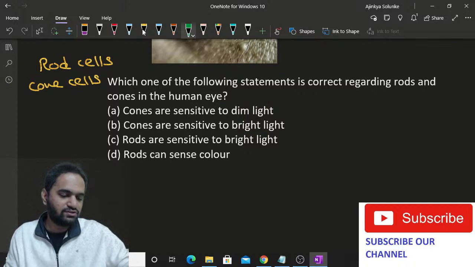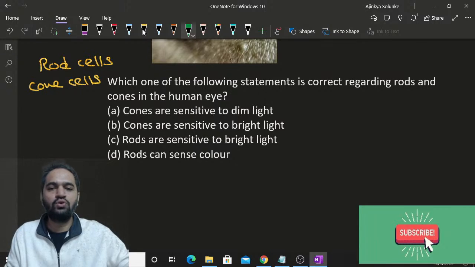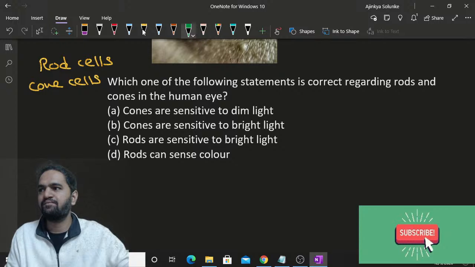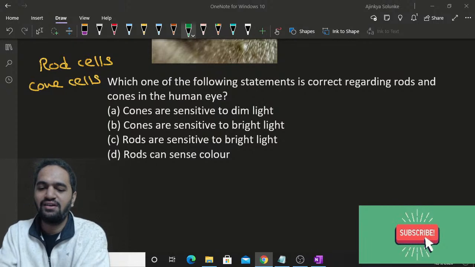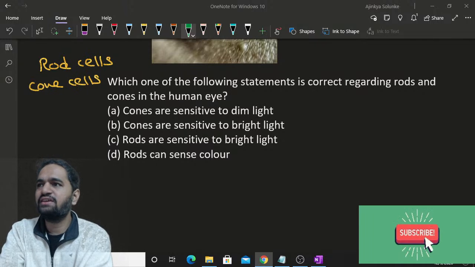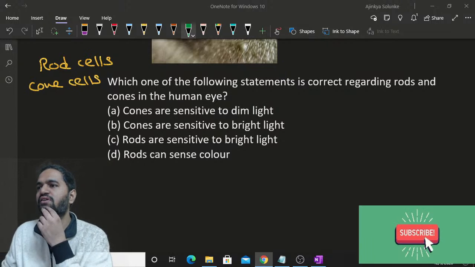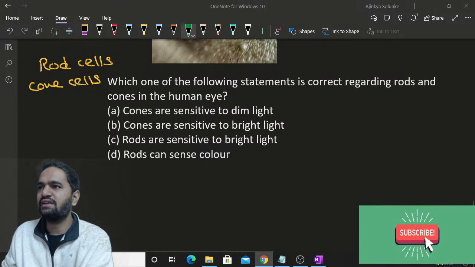Okay, so the answer for this question is the rod cells and the cone cells. Rod cells and cone cells. Okay, just give me the answer. Have you forgotten, like I had given you one point? Okay, basically that. Okay, fine.